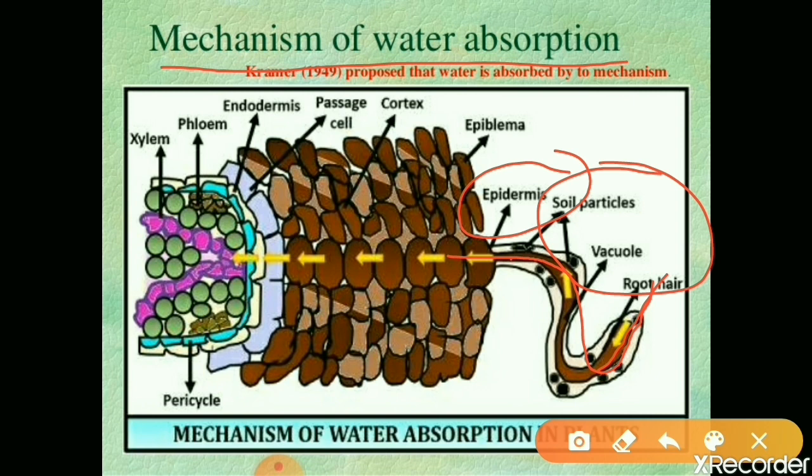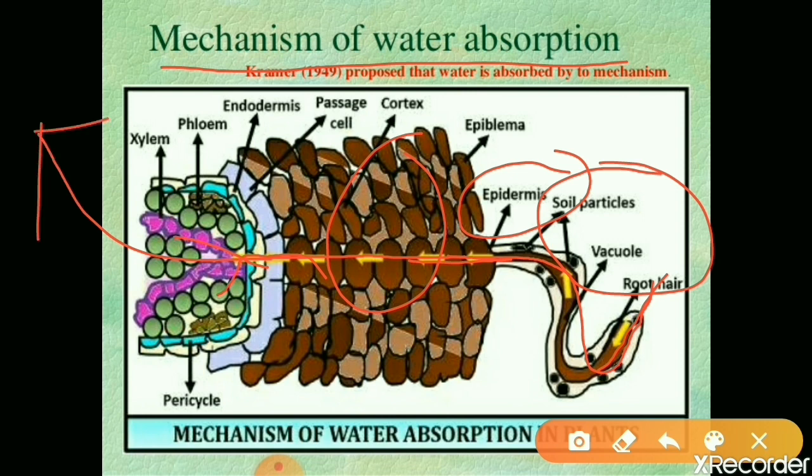Through the epidermis, water will enter the cortex region. From the cortex it will move to the endodermis, from the endodermis to the pericycle, then to xylem, and from xylem to the upper side of the plant body.